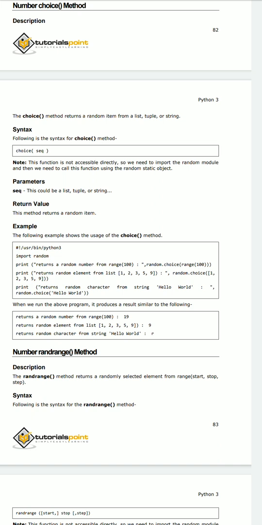Suppose I want random values from the range of 100. Suppose that is 19. That means I have to print those values onto the screen. And next, the random values from the list. How can we print the value? Suppose I have the list 12355, 12359. I can get a random value from the list, any of the values. And next we have characters. We have the string hello world. I can get any character as the random value.